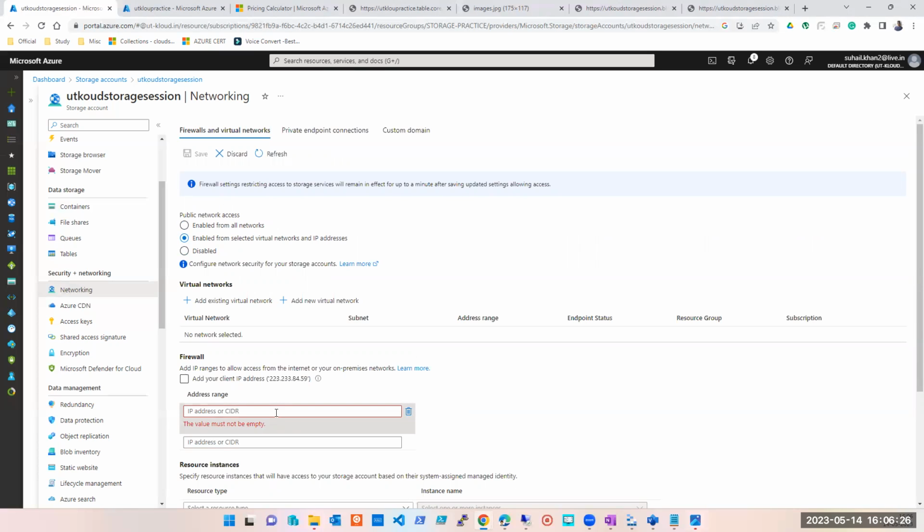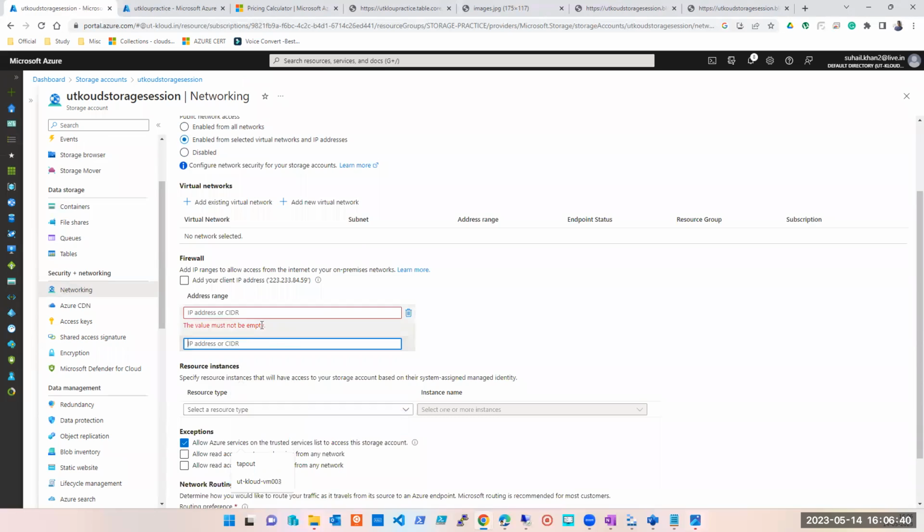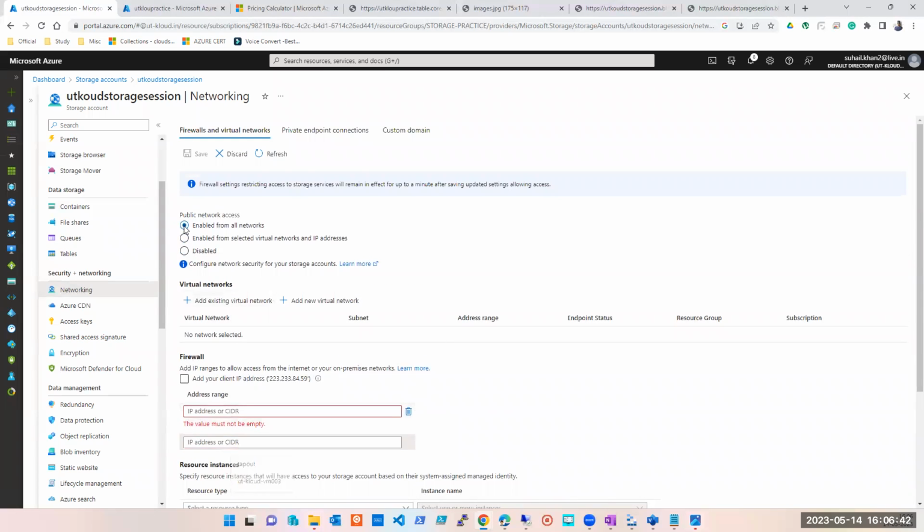This you want to do when you want to give it to particular people. Let's say that you are a client and you have a vendor. Vendor के 10 public IP हैं, so they will give the range of that public IP with the CIDR block. वो आप यहाँ पर ये कर दोगे. If they have 2-3 IPs, you will put them here. अगर आपको सबको ही देना है, that simple option is this one, first one.